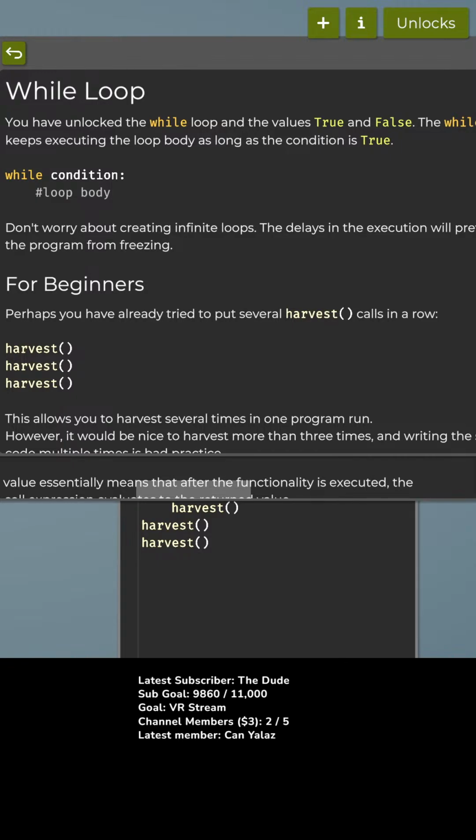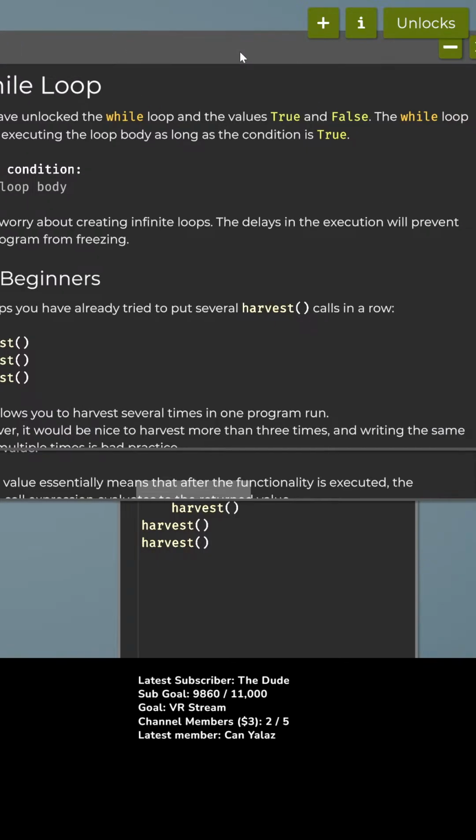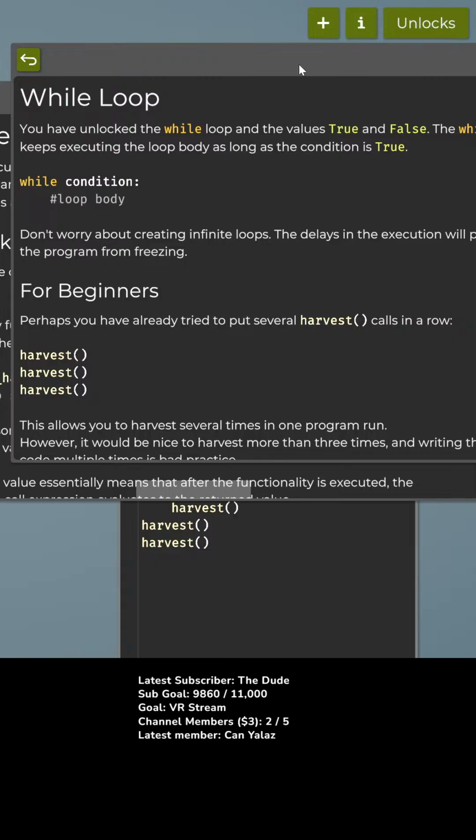Yes, okay. So here we go. While loop. Let's take a look at this while loop thing. Okay, I have unlocked the while loop and the values true and false. The while loop keeps executing the loop body as long as the condition is true. While condition colon loop body. Don't worry about creating infinite loops. The delays in the execution will prevent the program from freezing.